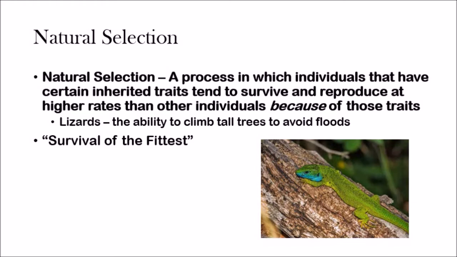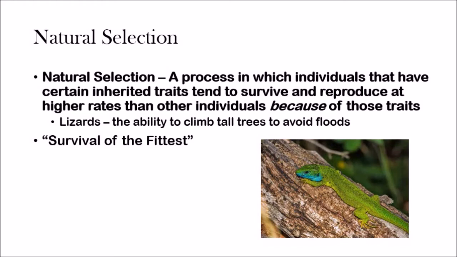Natural selection is a process in which individuals that have certain inherited traits tend to survive and reproduce at higher rates than other individuals because of those traits. Okay? So, for example, let's use this example with lizards. Let's say we have a huge population of 1,000 lizards, and 250 of them have this ability to climb tall trees to avoid floods. They have this adaptation, and the other 750 don't.